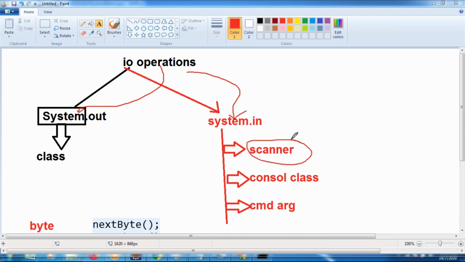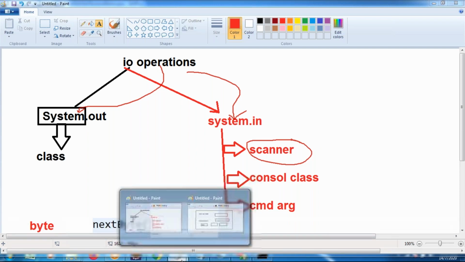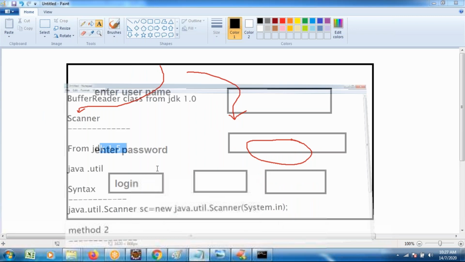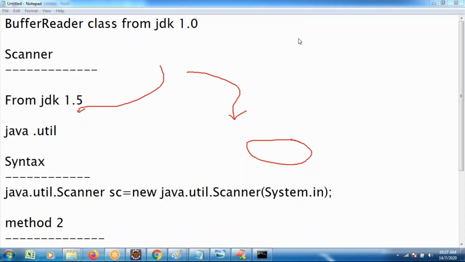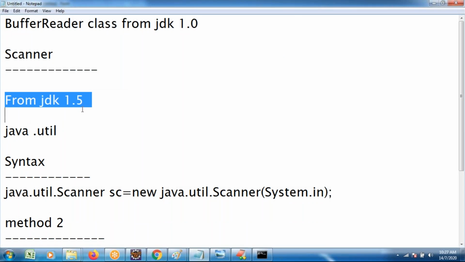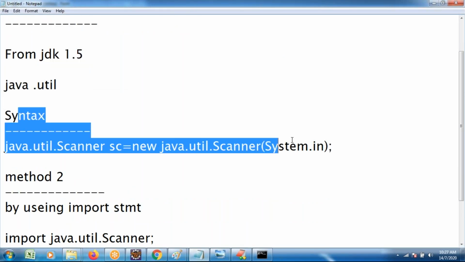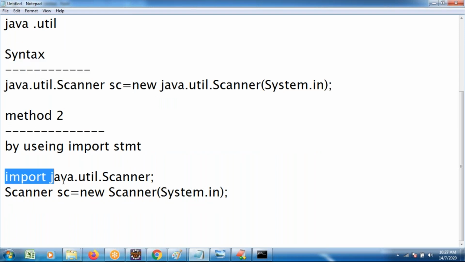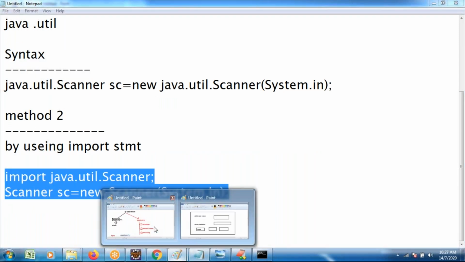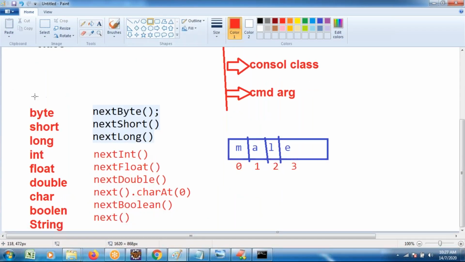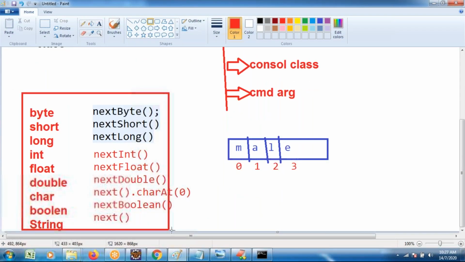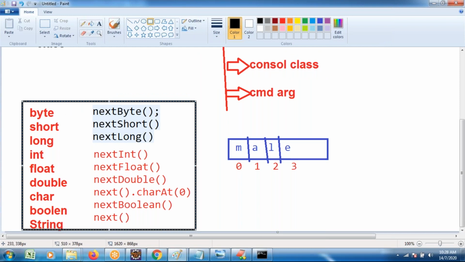How to work with the Scanner class? How to apply the Scanner class methods? Scanner syntax is applicable from JDK 1.5 version, with the help of the complete reference based or import statement based approach. Similarly, to read different types of data, which methods are recommended? Data type, method name, how to use those methods. We discussed which method is for int reading, short reading, long reading.